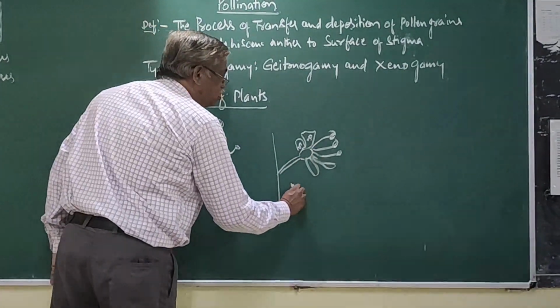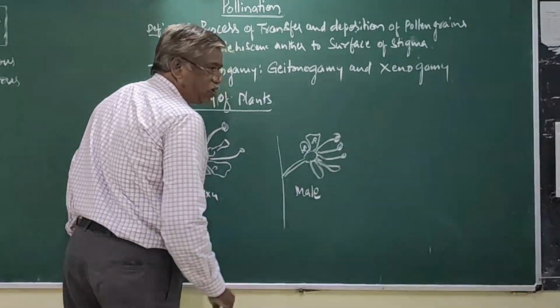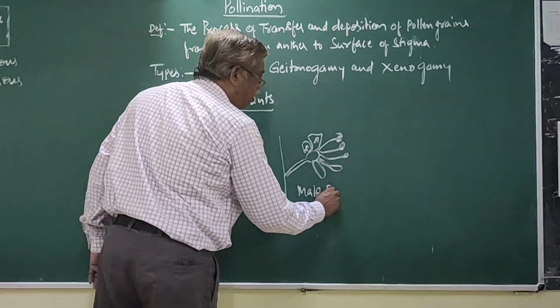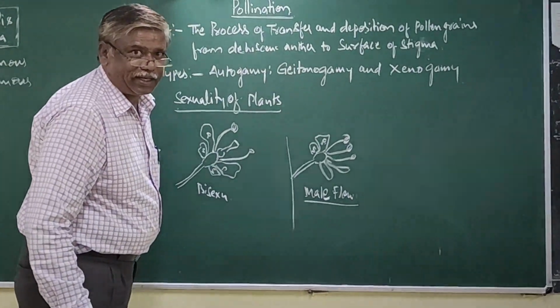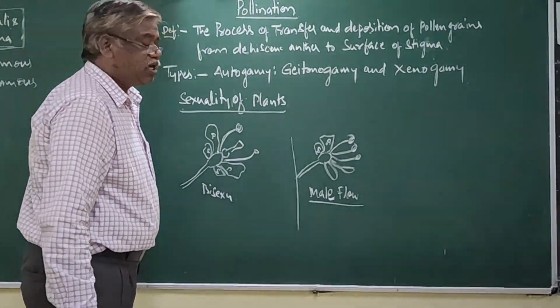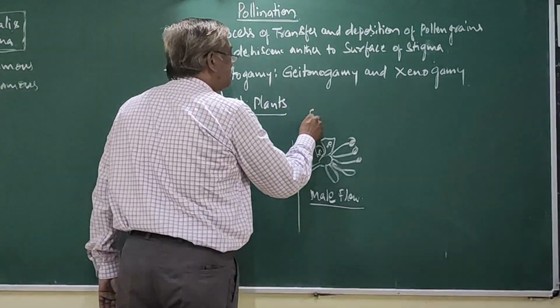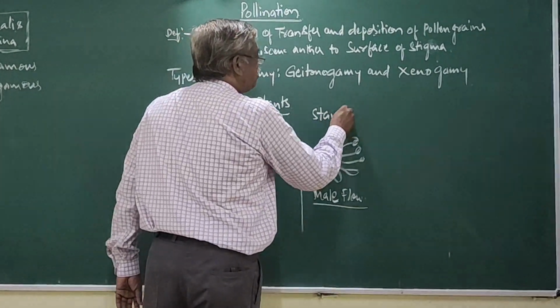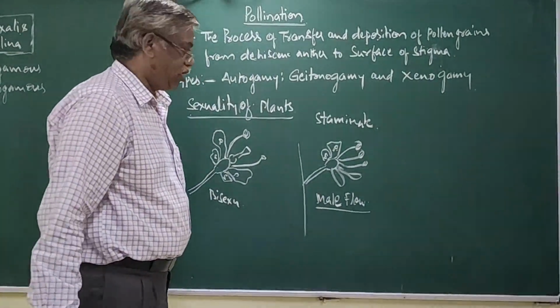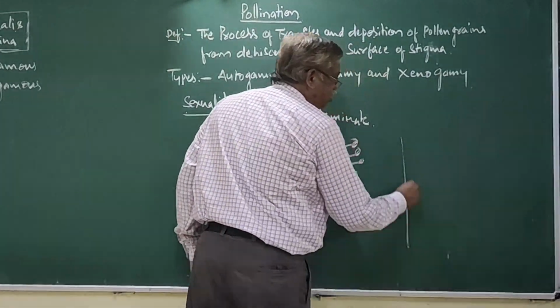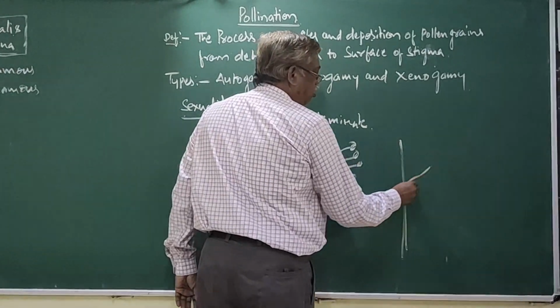So it is called a male flower. Technically, a male flower is called staminate.